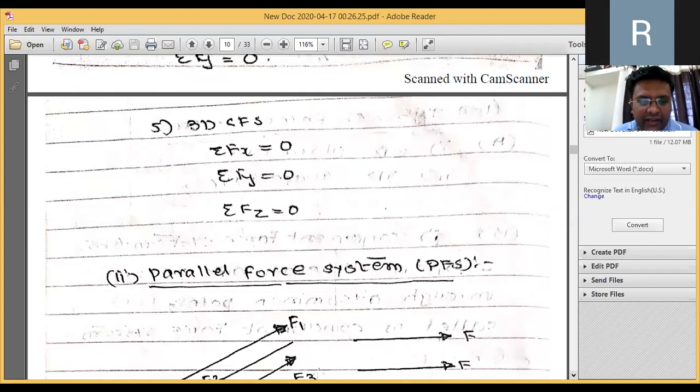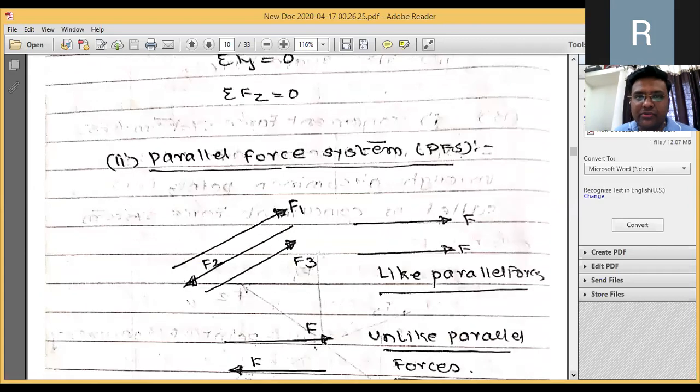And then comes the parallel force system. You can observe, parallel force system is PFS when the forces are parallel to each other, right? Parallel means the distance between the two forces is kept constant throughout the line of action of the force. Then we are calling it parallel force system. You can observe over here, there will be two types, like parallel and unlike parallel. If the two forces which are parallel to each other are heading towards the same direction, we are calling it like parallel force system. If they are not heading towards the same direction, they are going equally oppositely in two different directions, we are calling it unlike parallel force system.